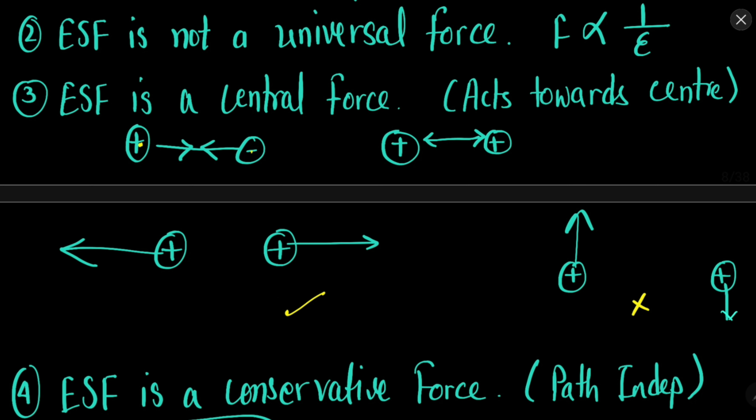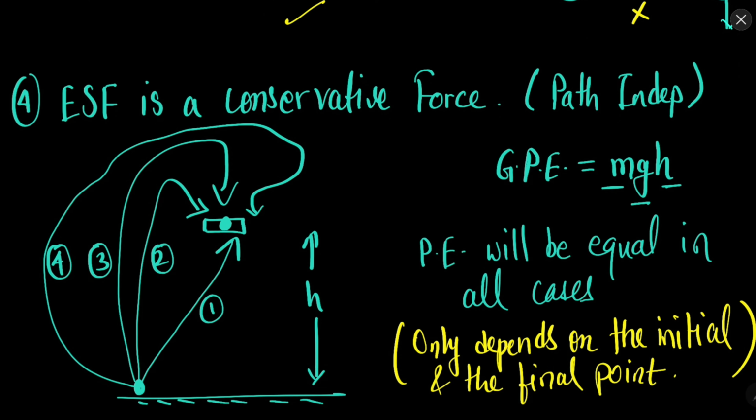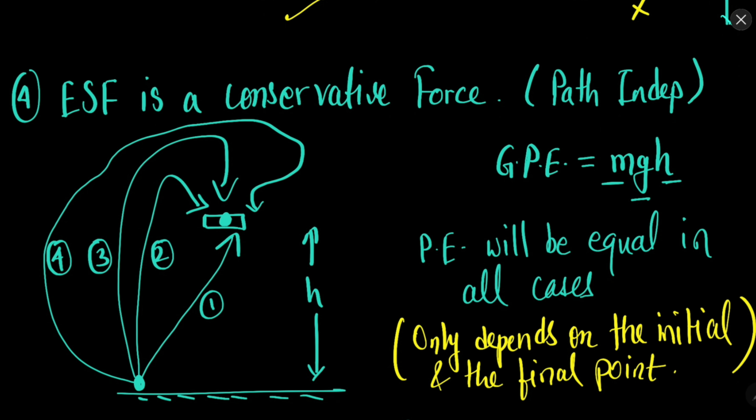The force is a central force. Electrostatic force is a conservative force, that is, it is path independent. What does this mean? Let's take the example of gravity. If I tell you to move this object from this point to this height, and you take four different paths, one, two, three, four different paths,